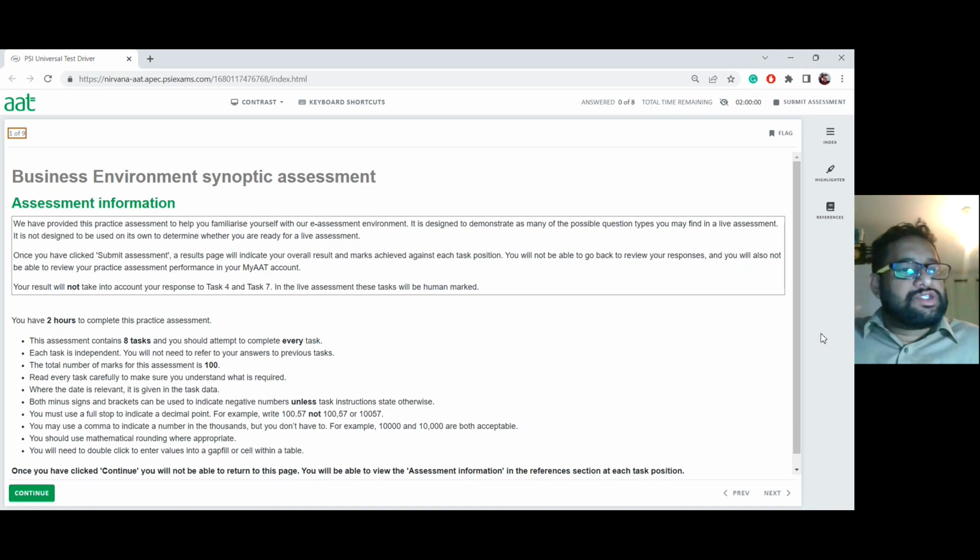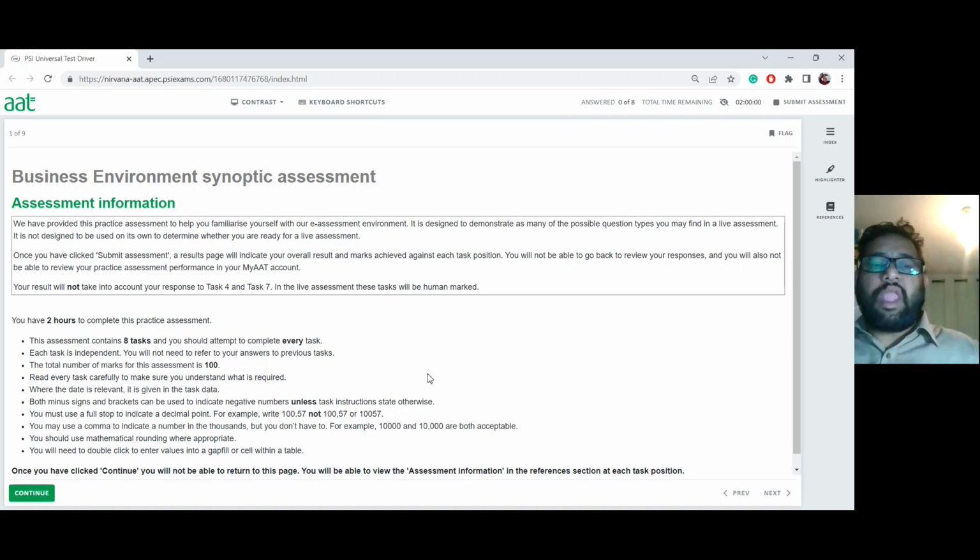All right. The business environment synoptic assessment is similar to the foundation synoptic assessment from your AQ 2016 format. Now on AQ 2022, it is under business environment synoptic assessment. It's almost the same. You've got 8 tasks and 2 hours to complete, including some written tasks. Since it's written, your results will not be instantaneous. You probably have to wait 5 to 6 weeks for your results to appear on the My AAT part of your AAT website.